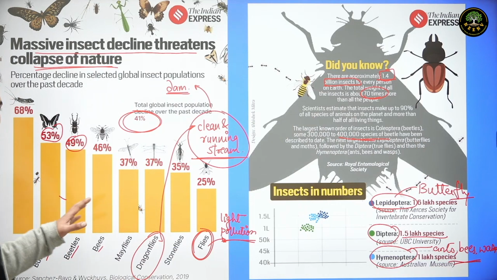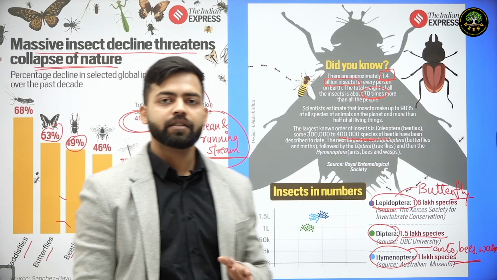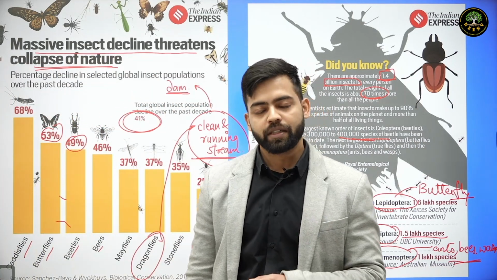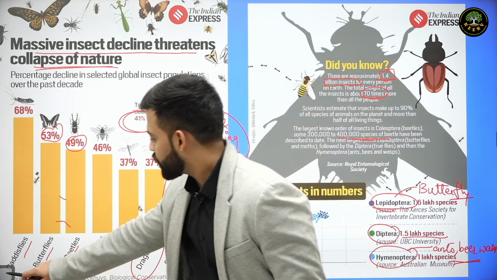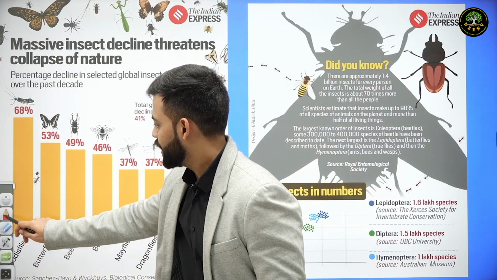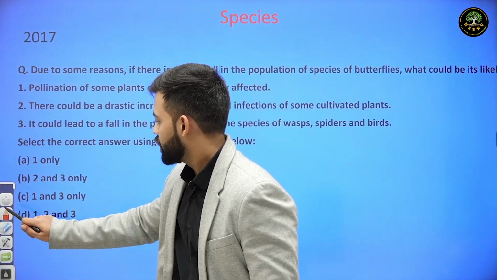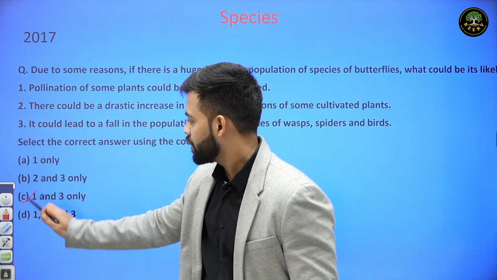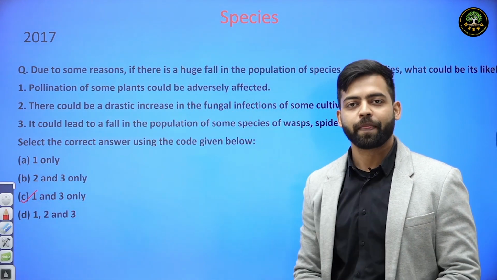So this makes the insect species important from UPSC point of view as well as from environmental point of view to maintain the ecosystem. So our answer for this question will be C, 1 and 3 only. Thank you.